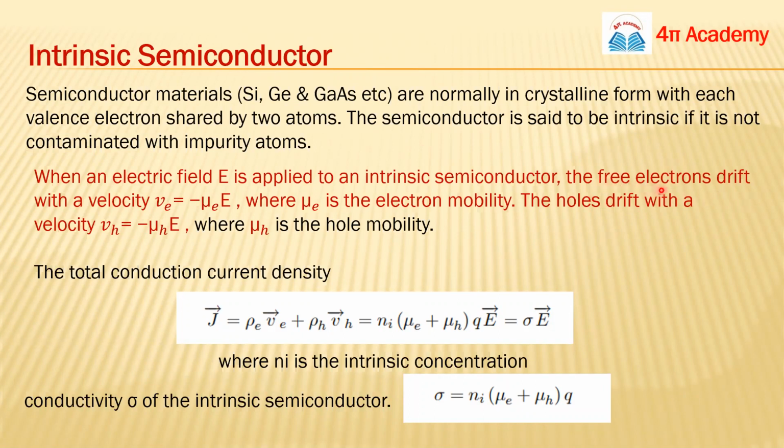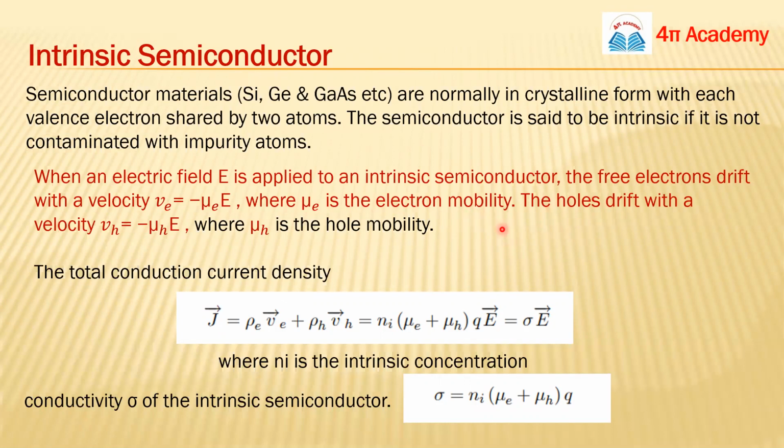Suppose the drift velocity for electrons is VE. In last lectures, I guess, we talked about the drift velocity and the mobility. The relation between the drift velocity and mobility is VE equals minus mu E times E, where mu E is the electron mobility.